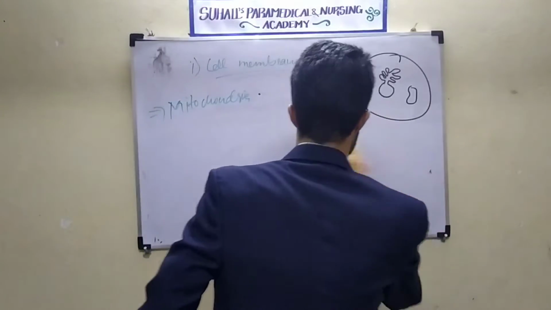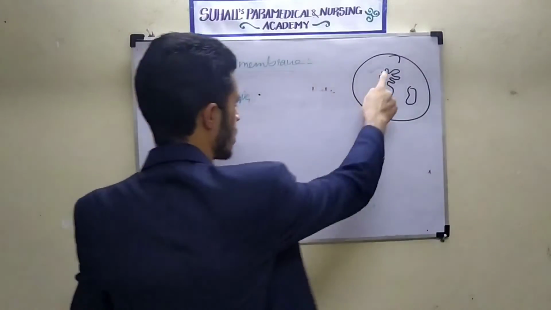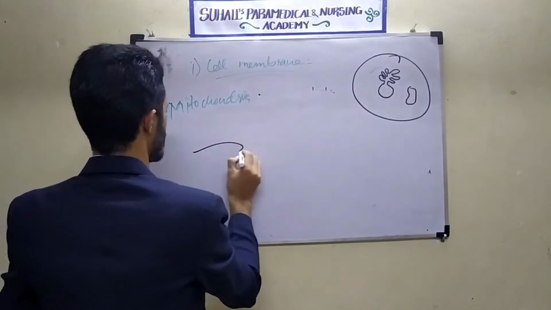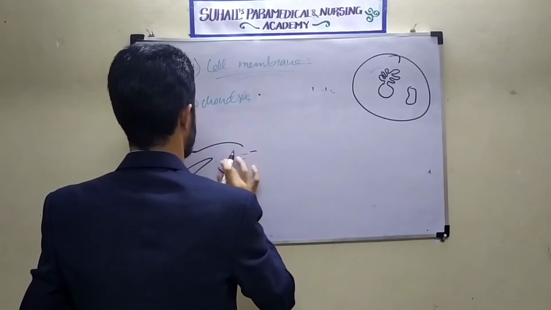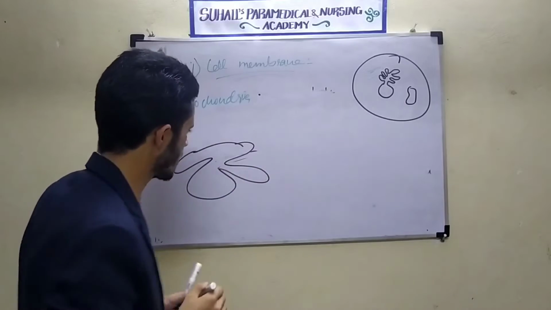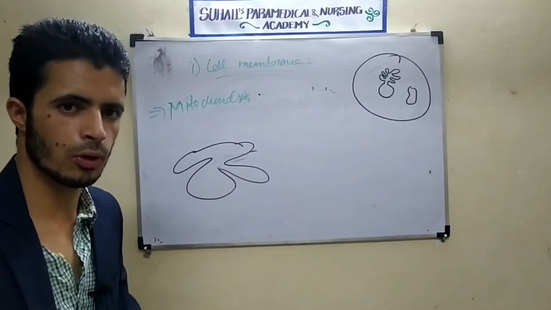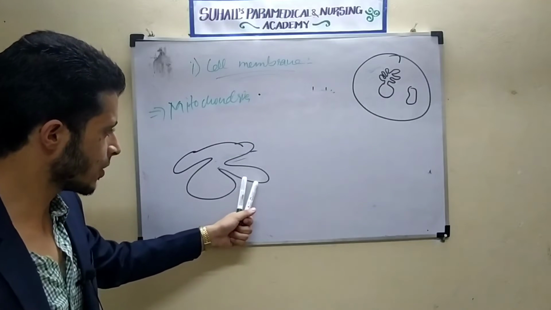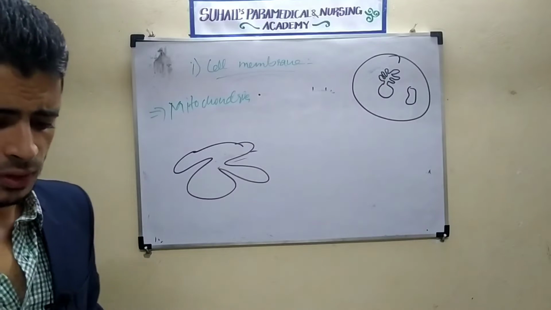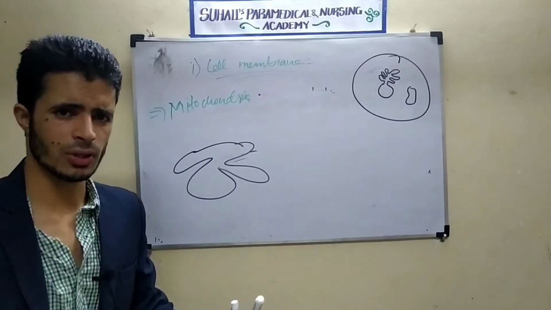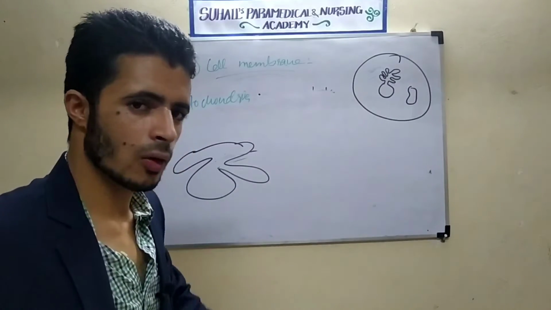Okay. One more thing, what is another organelle? Another organelle is the Golgi complex. This was the endoplasmic reticulum and this is the Golgi complex. Suppose this is the Golgi complex I have made here. What is the function of Golgi? It is also a tubule-like structure. It is having tubules. The structure will be better in the book, you can see, but because I am weak in drawing, this is the Golgi complex.